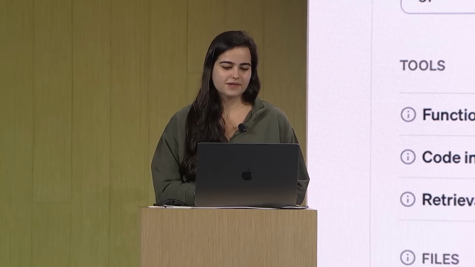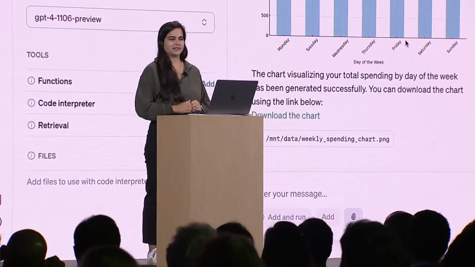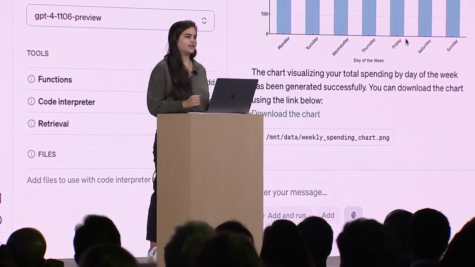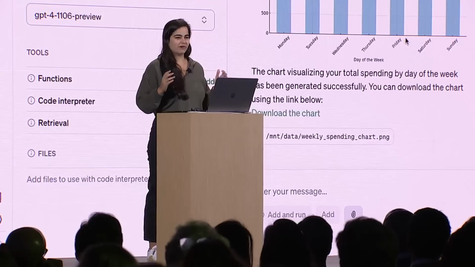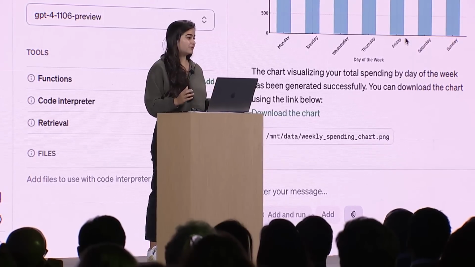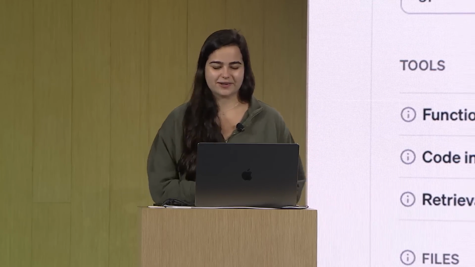Great. Now let's move on to Retrieval. The Retrieval tool is incredibly useful when you want to expand the knowledge of your assistant. Maybe you have some information about your app or business that you want to imbue your assistant with. Rather than having to implement a custom retrieval system on your end, OpenAI has built a tool that you can use with one line of code or one click in the playground. The Retrieval tool does all of the document parsing, chunking, generates embeddings, determines when to use them, so you don't have to. Let's get started.